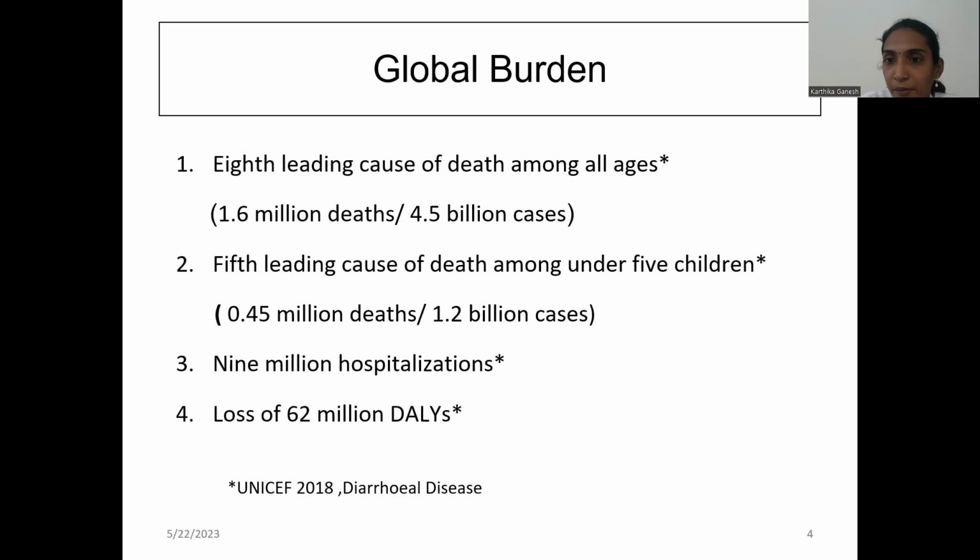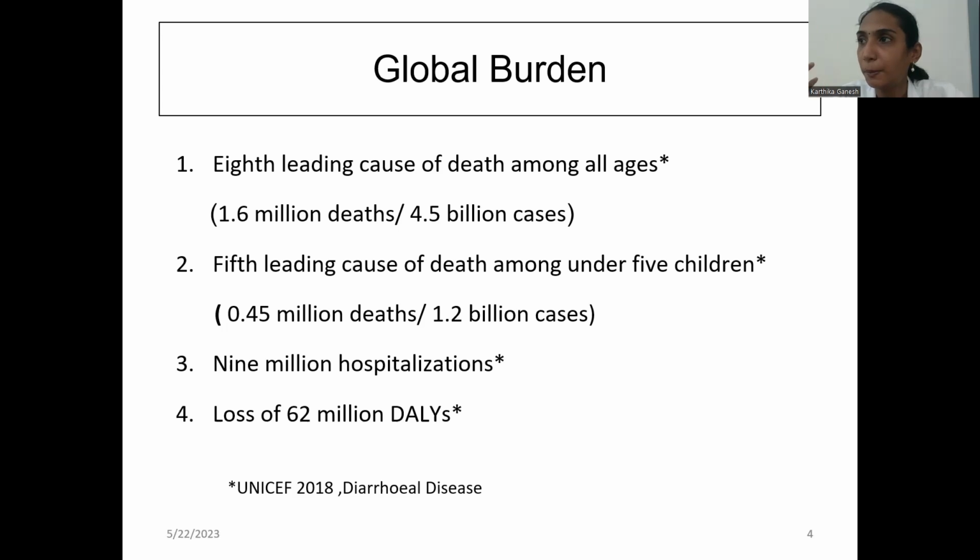What is DALY? The DALY is a measure of overall disease burden expressed as YLL plus YLD. What is YLL? YLL is the years of life lost due to premature mortality. Because of the disease burden, the person will have disability, and because of that they may die. So that will be the years of life lost due to premature mortality, and years lived with disability.